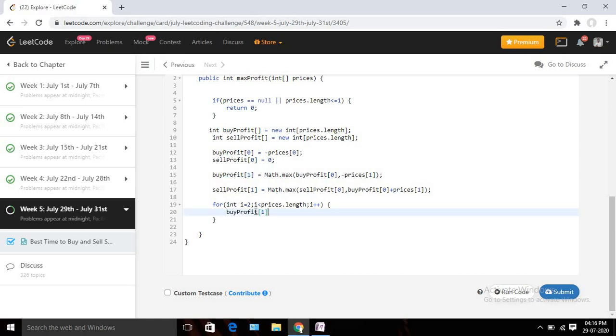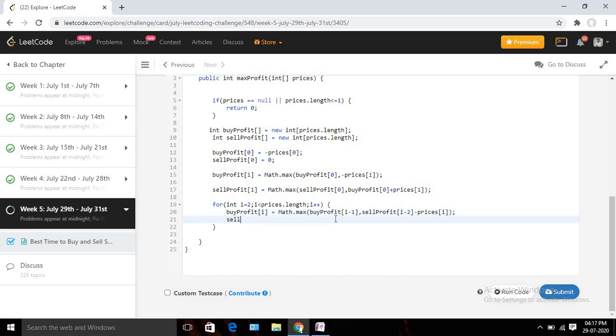It will be buy profit of i, instead of 1 it will be i. So what will be my buy profit? Again I am going to check Math.max. I am going to check my earlier value, buy profit of i-1, or I can check my sale profit from 2 days before, since we have that cooldown condition. I cannot buy on the immediate next day, so to buy today, I need to have sold 2 days before. That is the logic: sale profit of i-2 minus prices of that day, since I am buying, so I subtract the price from my profit.